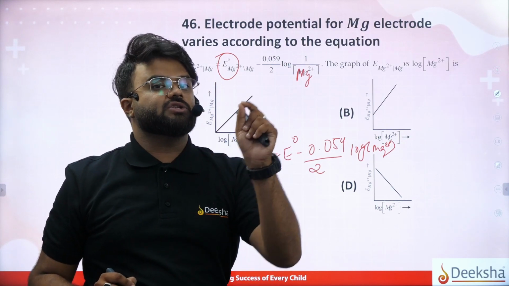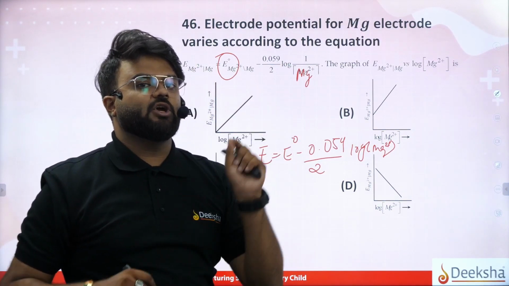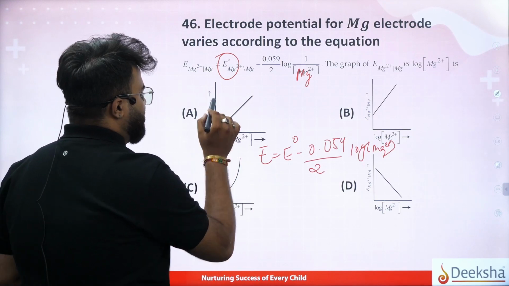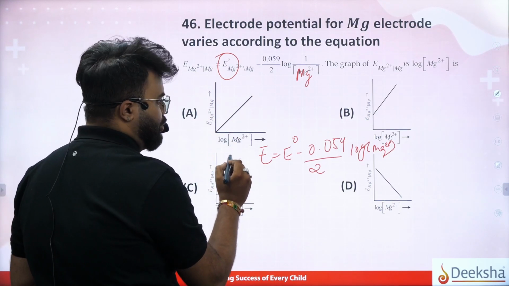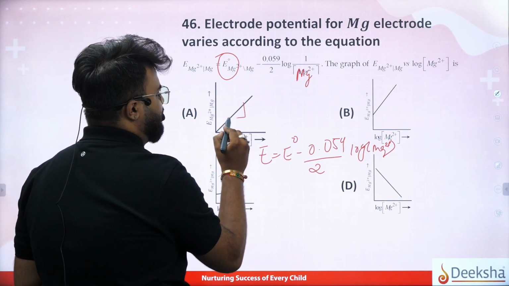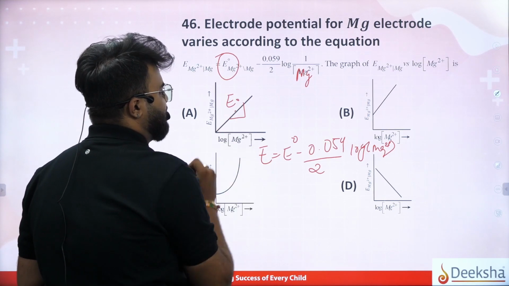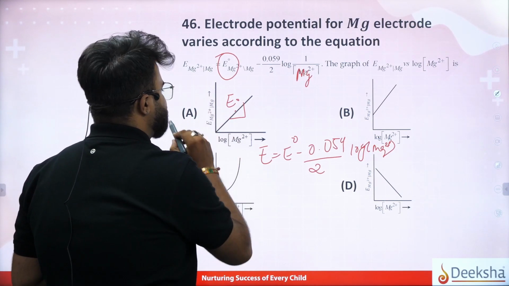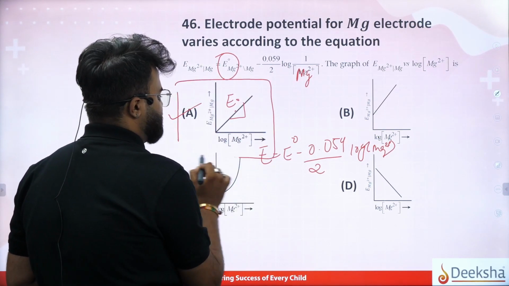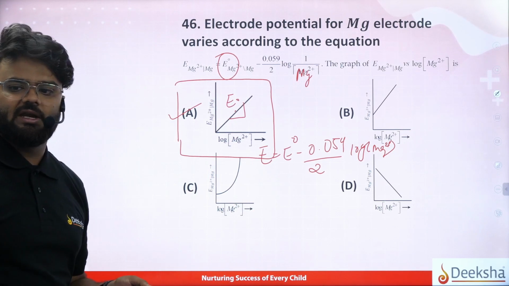If the slope is positive it should be on the right side. So when you plot E versus log Mg2 plus, your slope will be positive and E naught will be the intercept. So your option A is your correct answer.